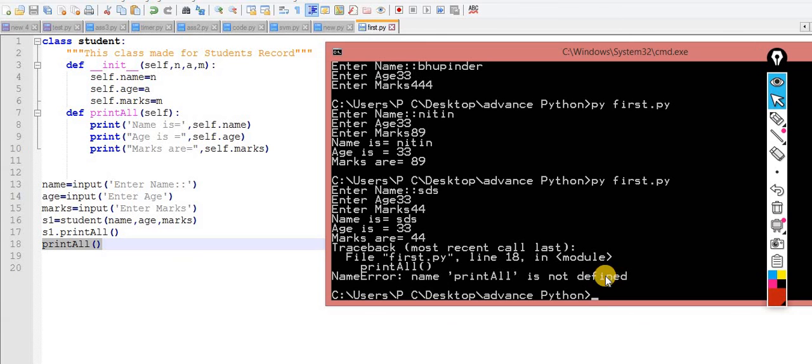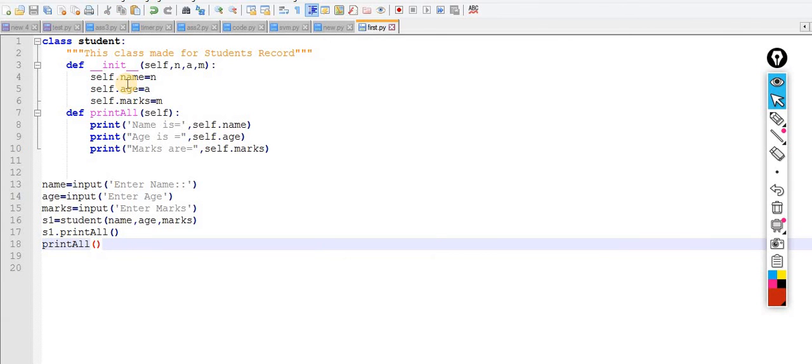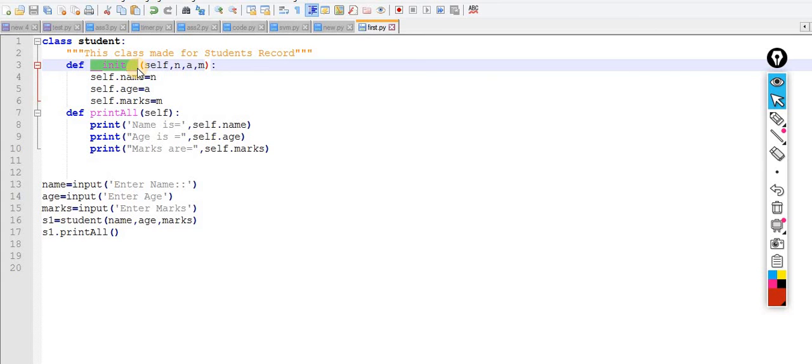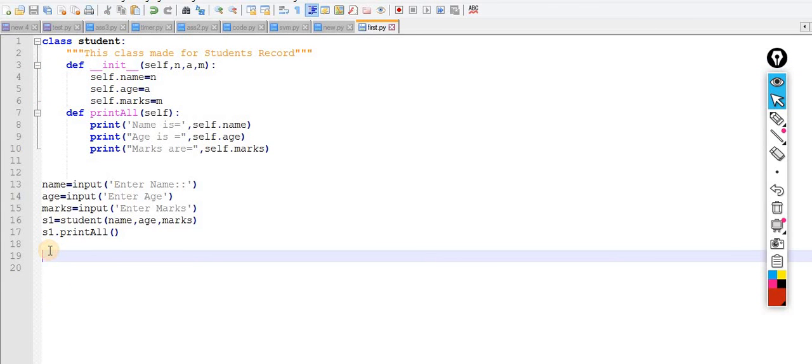Why? Because it is a method of this class; its identity is inside this class, like inside an almirah, and I am calling print all, but print all by itself is nothing. You are not supposed to call it outside. This one is the initializer, a special method of the class for the initialization of the items.